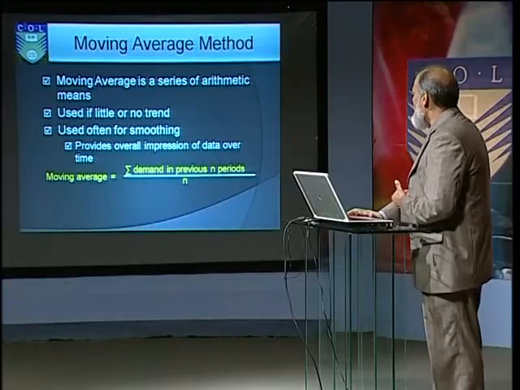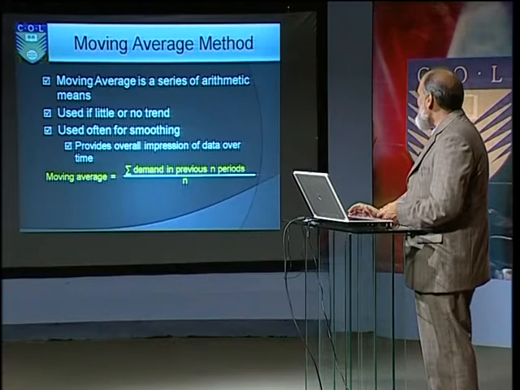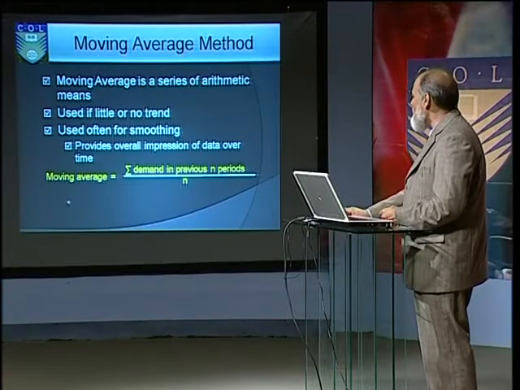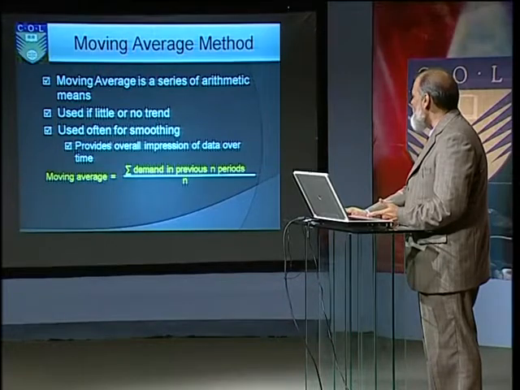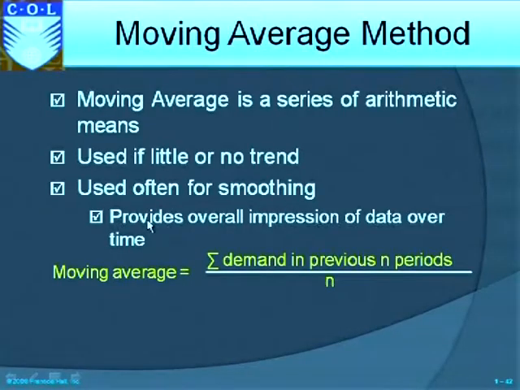The next approach is the moving average method. In moving average, what we do is a series of arithmetic means. It is used if there is little or no trend, and used often for smoothing. It provides an overall impression of the data over a period of time.